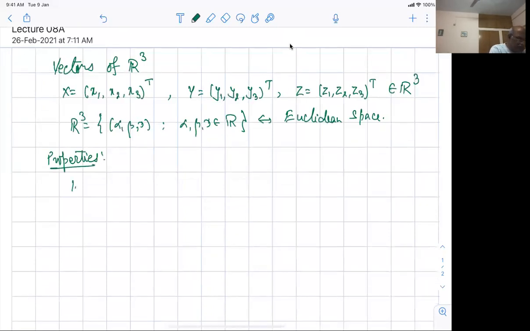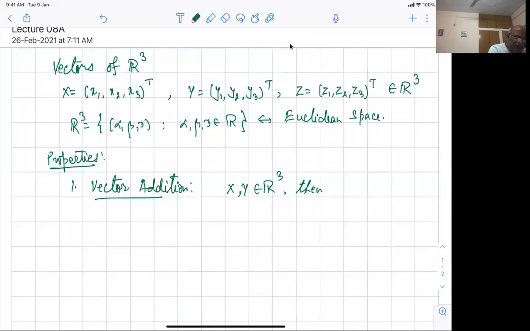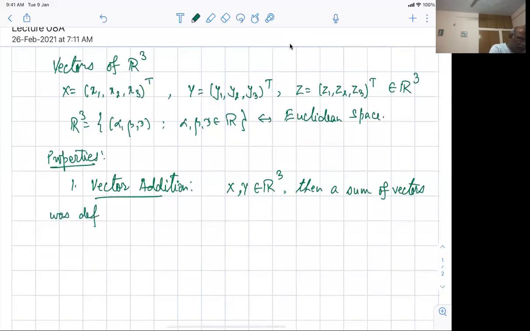The first thing was a notion of what is called vector addition. What is vector addition? I had an element X and an element Y belonging to R3. Then a sum of vectors was defined. We wrote X plus Y and defined it in such a way that this was again an element of R3. We defined it such that this happened. And it has some properties.